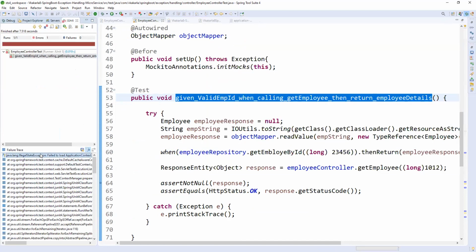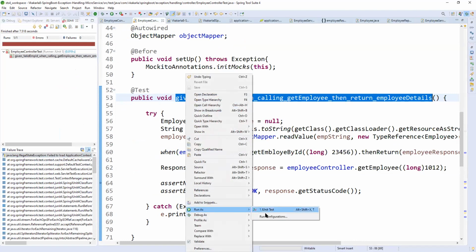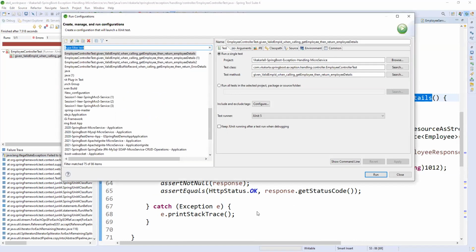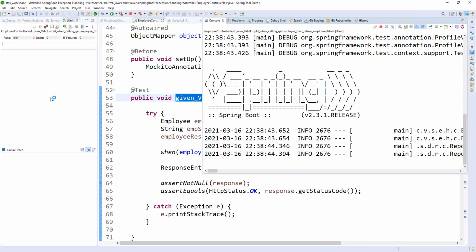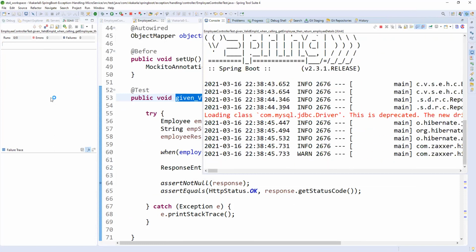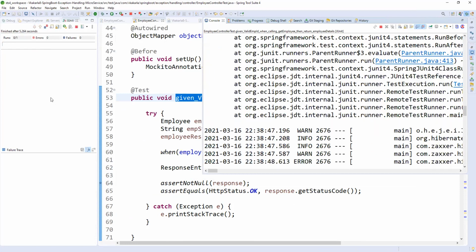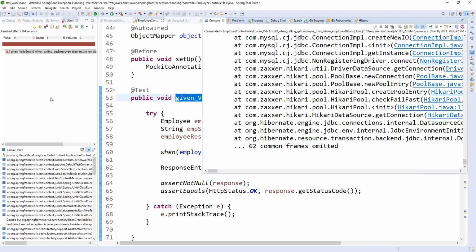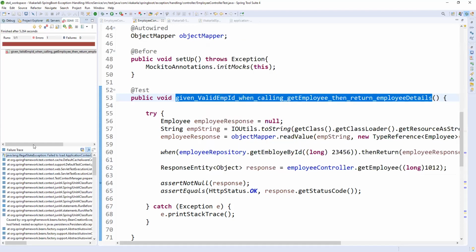It is giving a context error. In run configurations, here it is JUnit 5, so it should be JUnit 4. Fine. Let me run again. Again, it failed to load context.